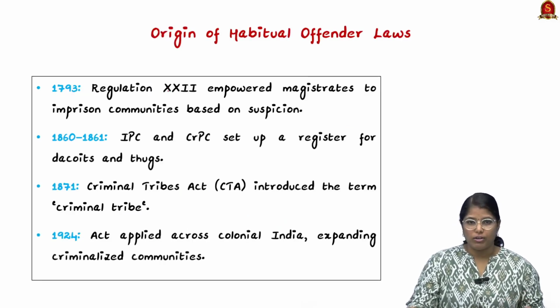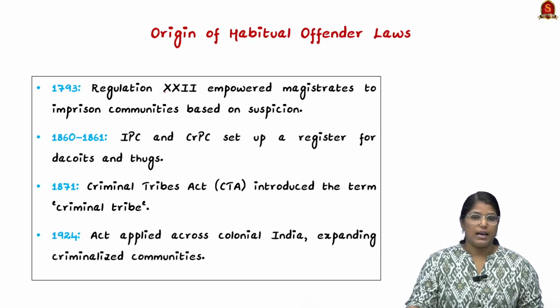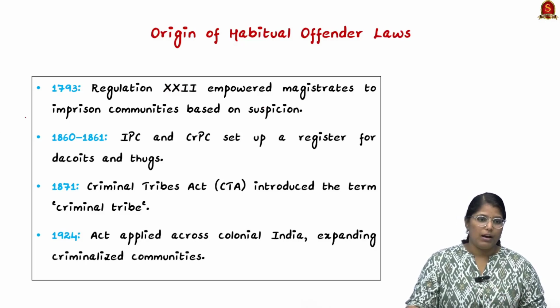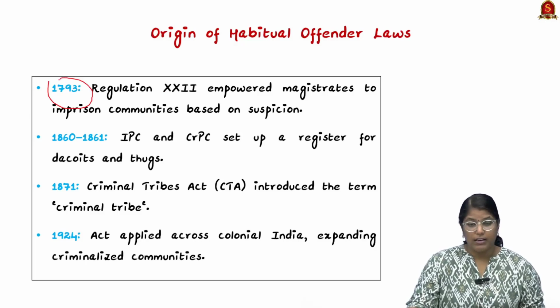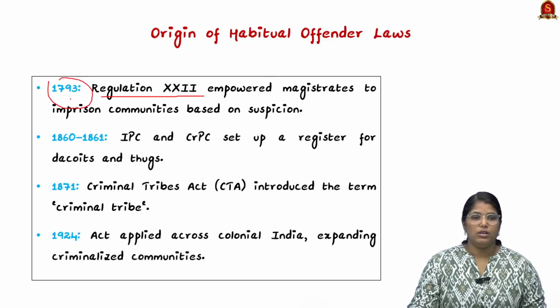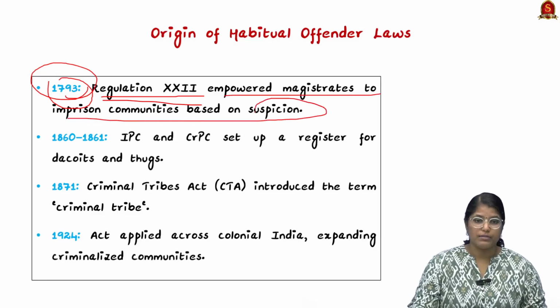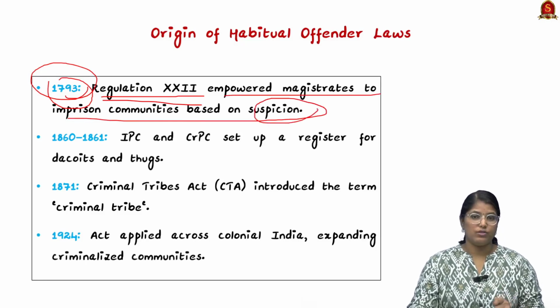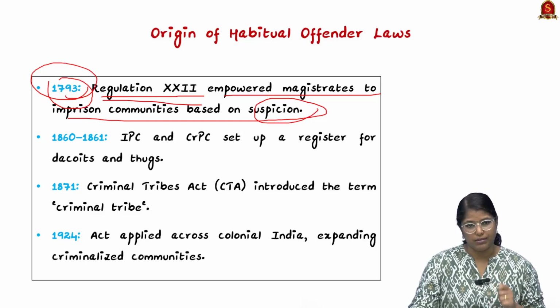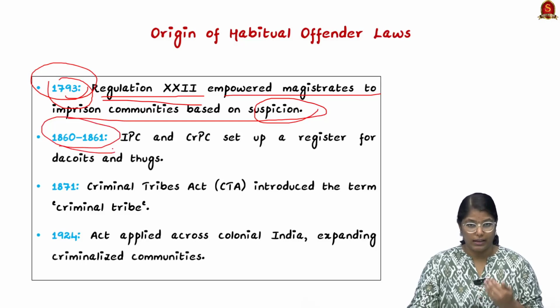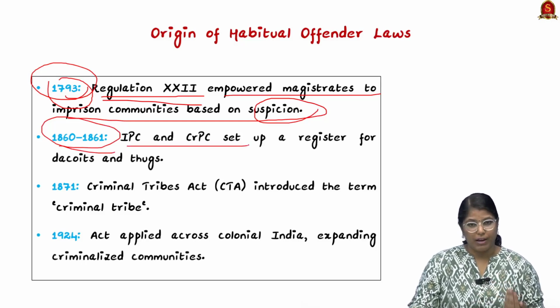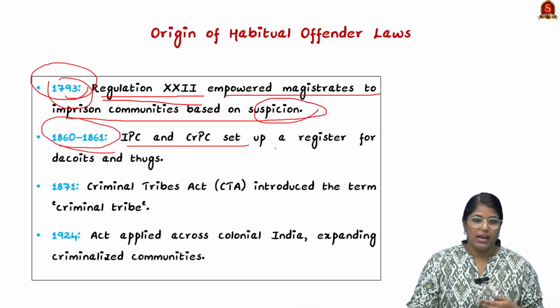Now, talking about the origin of the habitual offenders law, it has a colonial background. When we take the 1793 regulation, Regulation 22 empowered the magistrate to imprison communities based on suspicion. This is the actual origin of this habitual offenders law. In 1860 to 1861, that is the time when the IPC was framed. During the framing of the IPC as well as the CrPC, they had a separate section for dacoits and thugs.